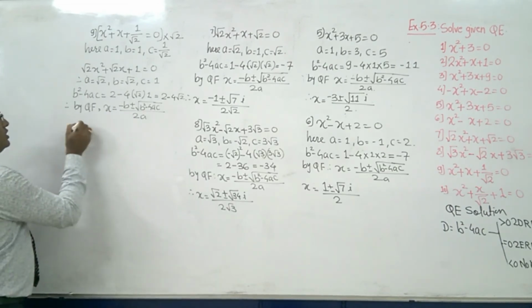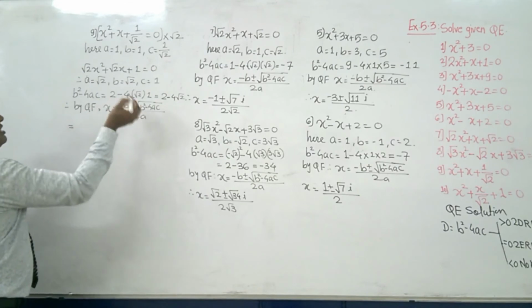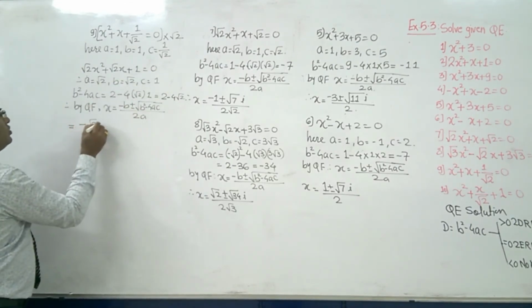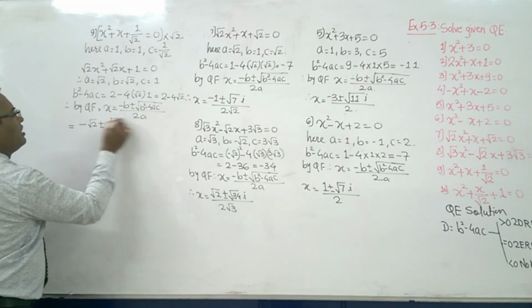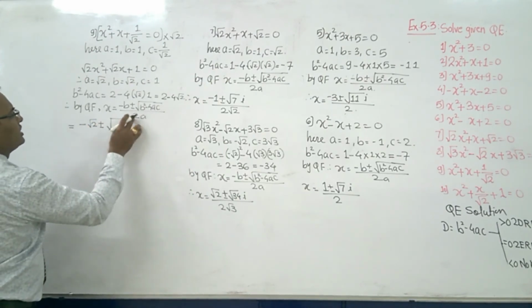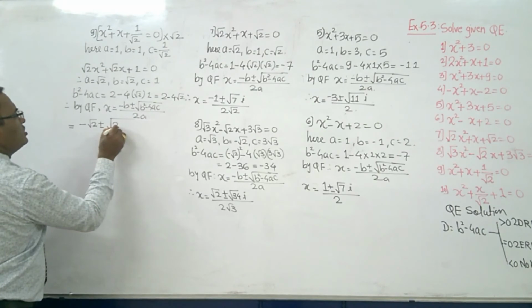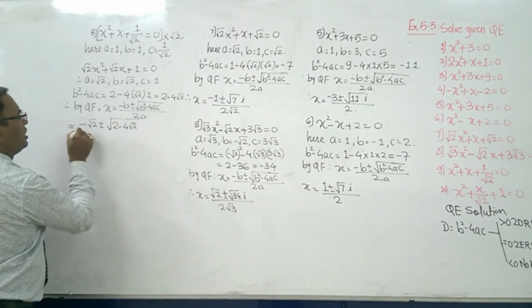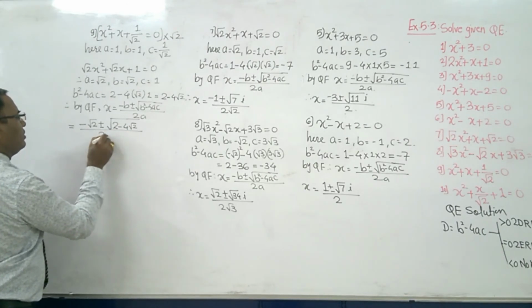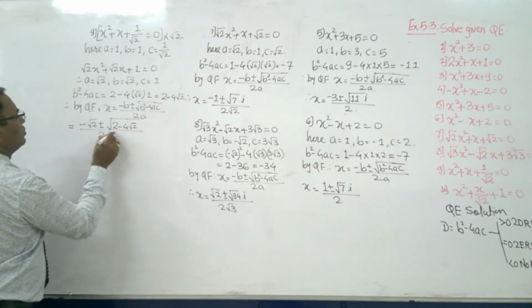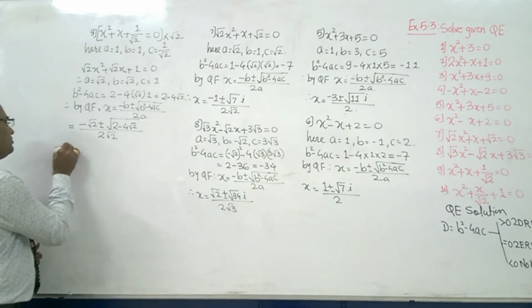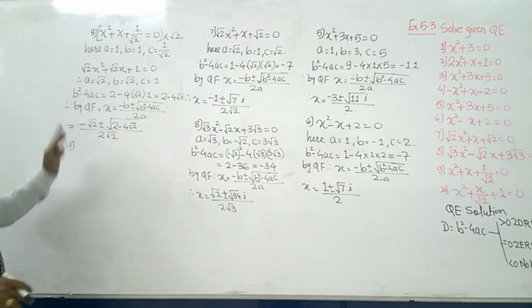So this is equal to minus b, which we can write as minus root 2, plus minus under root of b square minus 4ac, which can be written as 2 minus 4 root 2, upon 2 into root 2. Now sum number 10, the last sum. Keep it like this only, that is also fine.